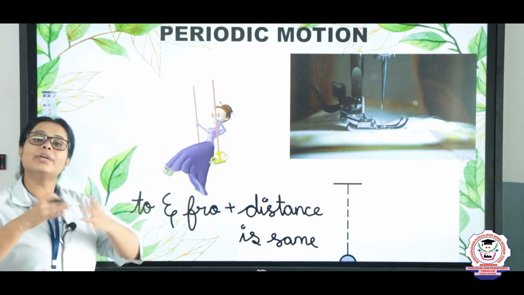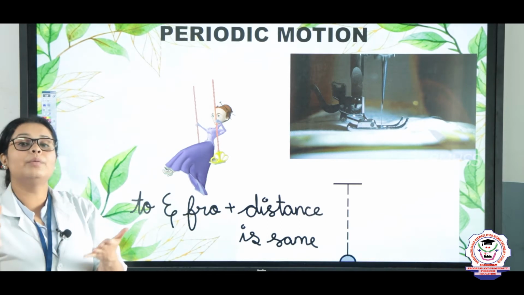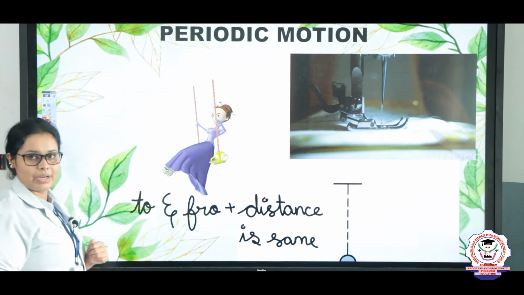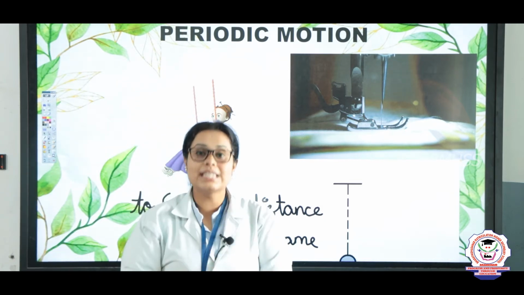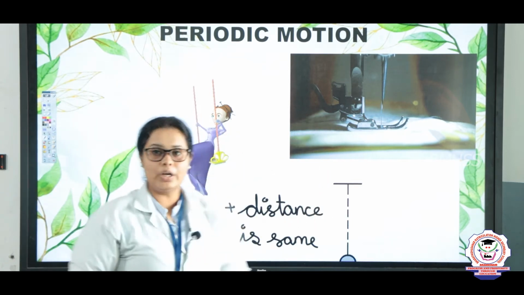So this swinging was an example of what, children? It was an example of an oscillatory motion also, right? So here also, if the height of the swing remains the same, it will be known as periodic motion, right?